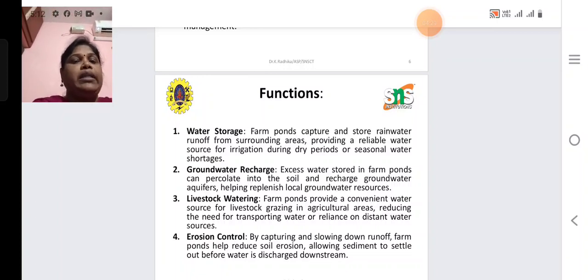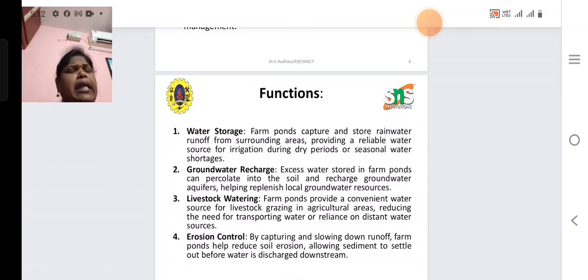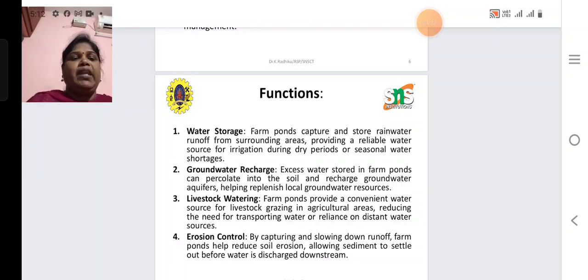Then third one is livestock watering. Farm ponds provide a convenient water source for livestock grazing. Livestock and poultry ponds are very important in agriculture areas. So farm ponds are very useful for poultry and livestock watering, reducing the need to transport water from distant water sources. So we need not transport water from one place to another.